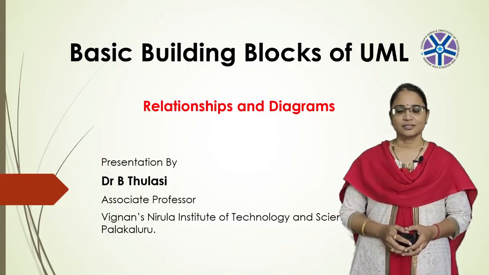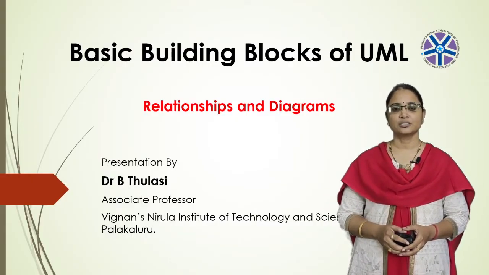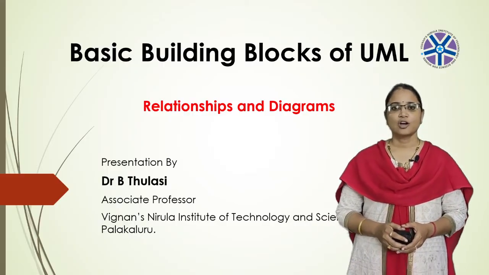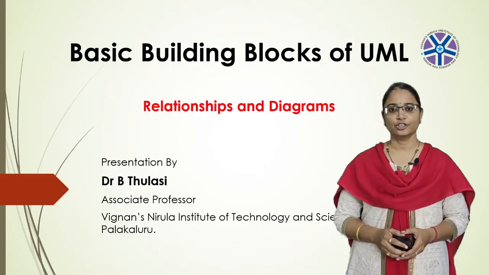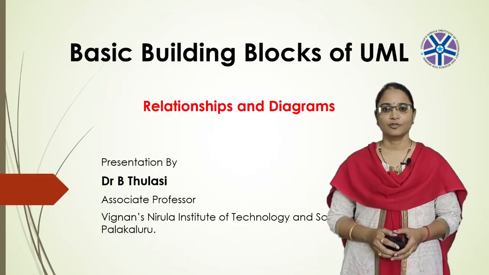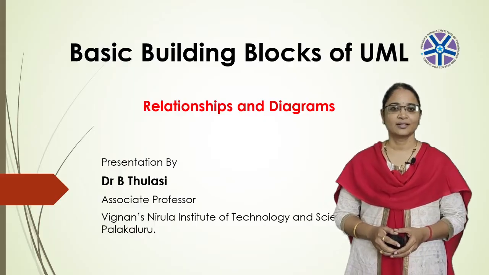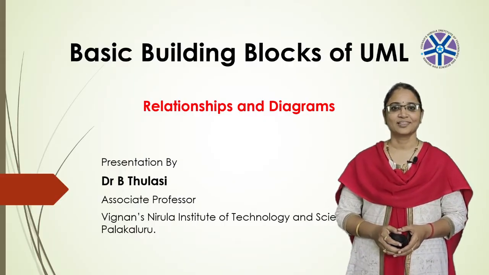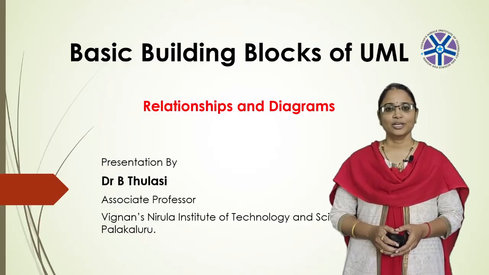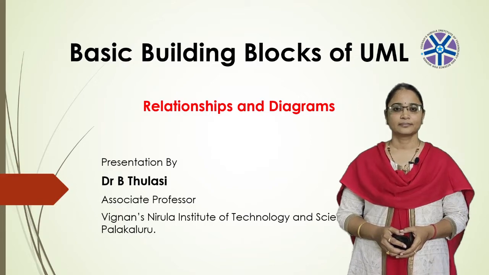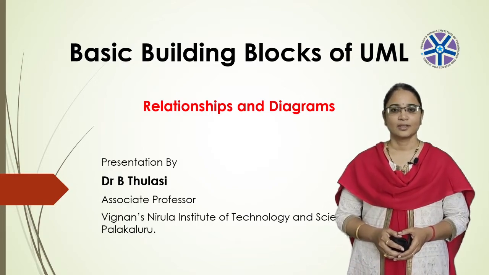Before starting the session, let me ask you a few questions about the previous class. The first question is, how many types of things are there in the UML? Can anyone answer this question? Exactly, that is 4. Can you name those types of things? Very good.